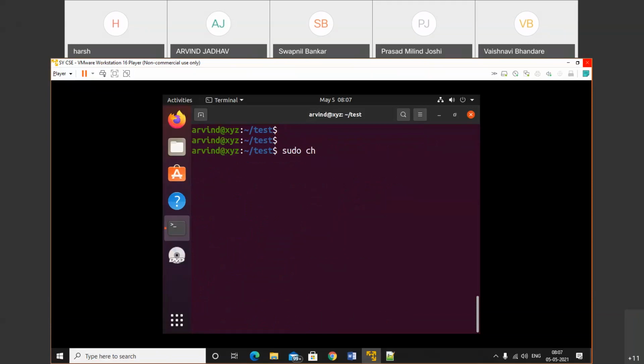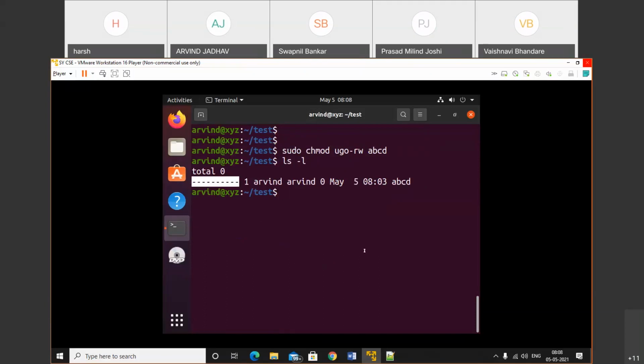chmod ugo minus, first of all we will remove all the permission, read write for abc, plus ls -l. See, we don't have any permission, we get only dashes.